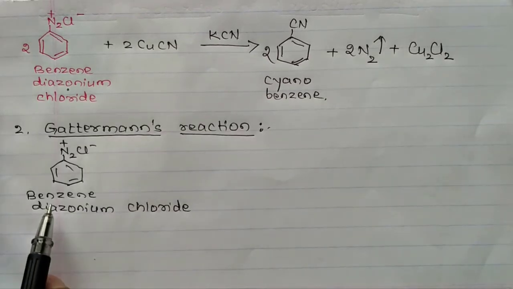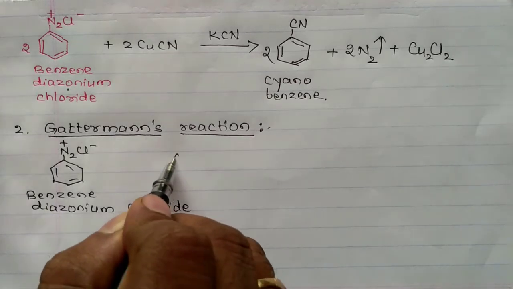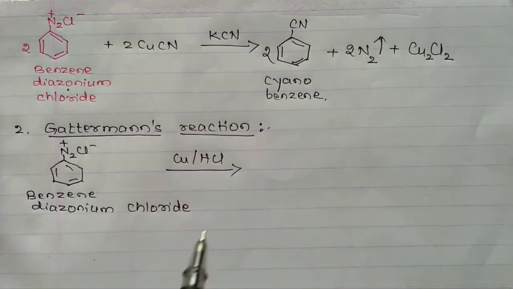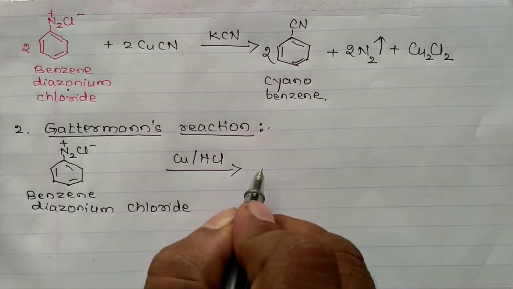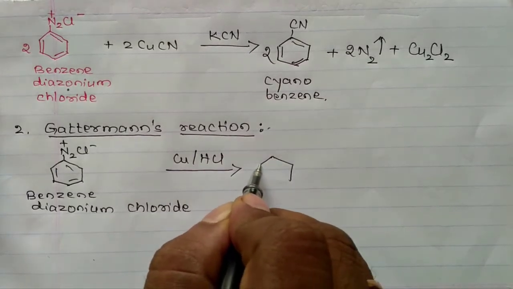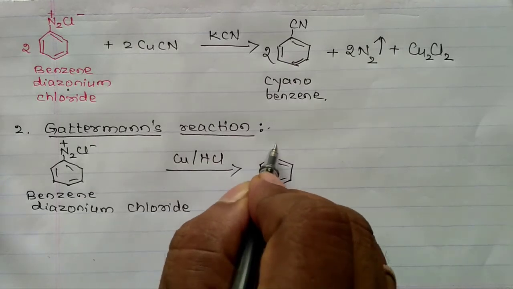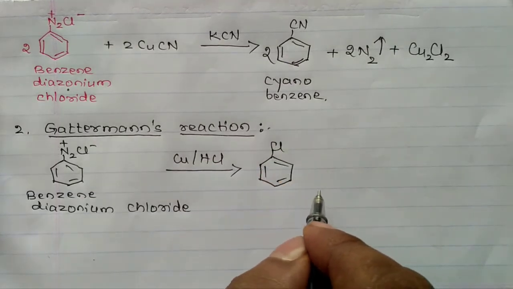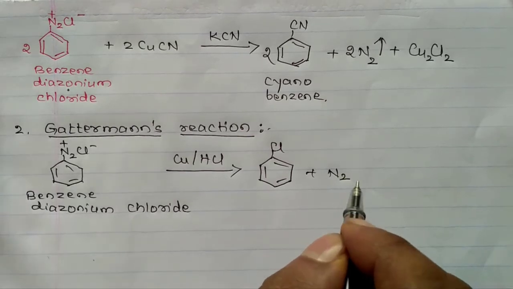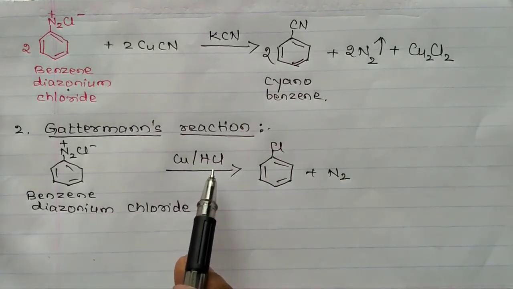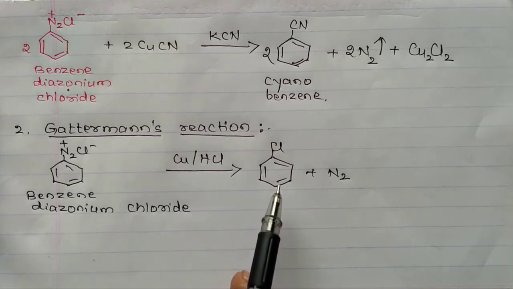Gattermann reaction. When benzene diazonium chloride is treated with copper in the presence of HCl, chlorobenzene is formed. Cl plus N2. This is chlorobenzene.